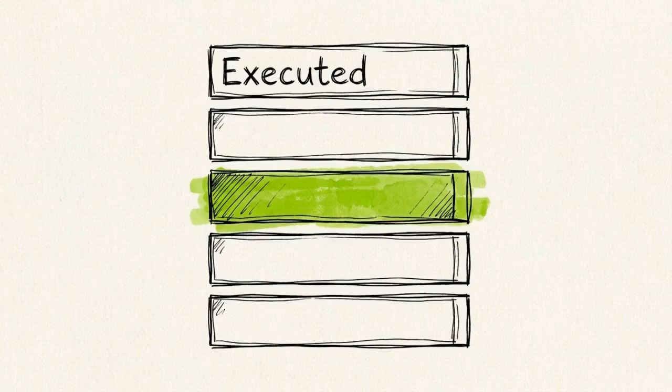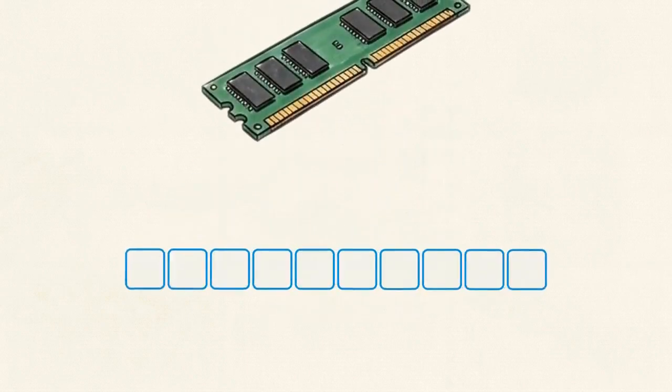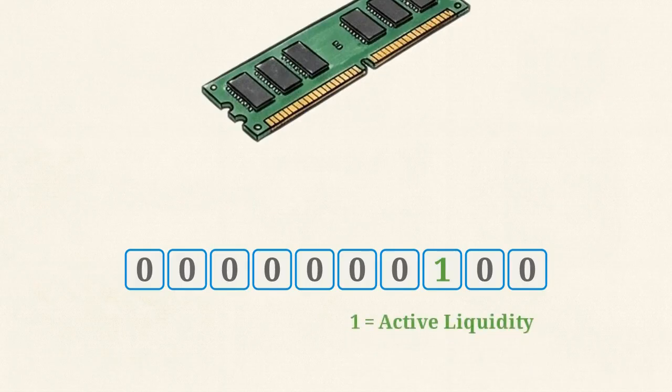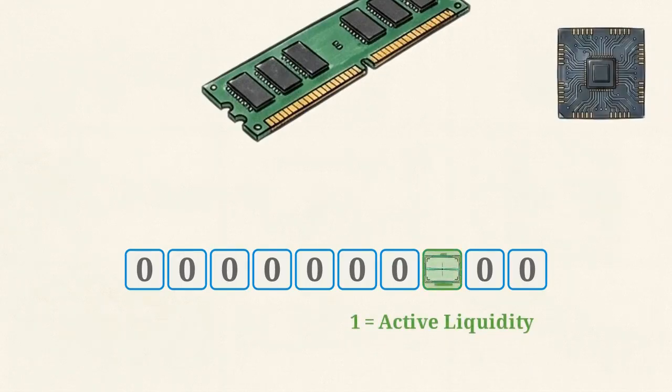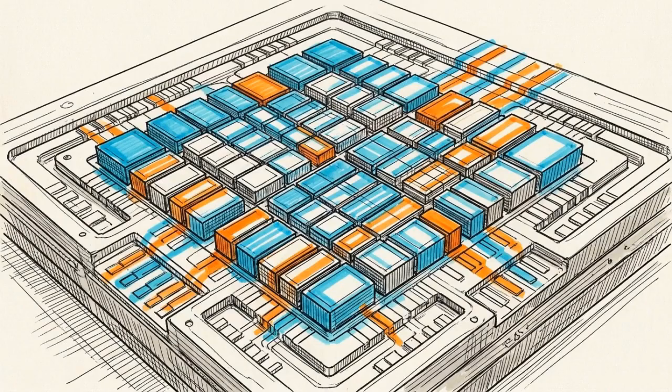With the memory organized, the engine must instantly find the next active liquid price level in the order book once a trade executes. Iterating sequentially through every possible empty price slot to find the next active order would waste critical microcycles. Instead, the engine maps active prices to a binary bit set. A value of 1 indicates active liquidity. A 0 means the price level is empty. The software utilizes hardware-level bit scan intrinsics, specific C++ commands, to count the trailing zeros in that bit set. This command allows the CPU to locate the next active price level in a single instruction cycle, bypassing loop checks. Millions of matches per second depend on data structures that align perfectly with the physical architecture of the CPU cache.